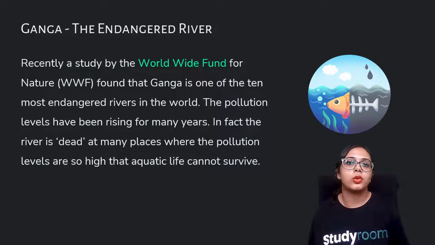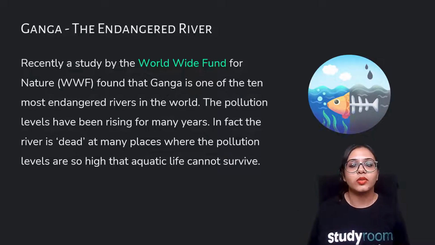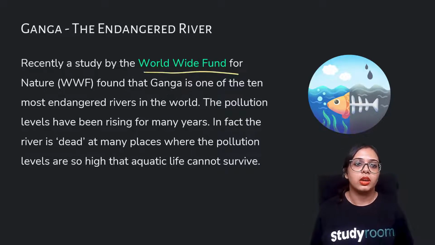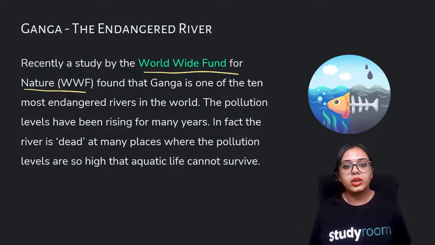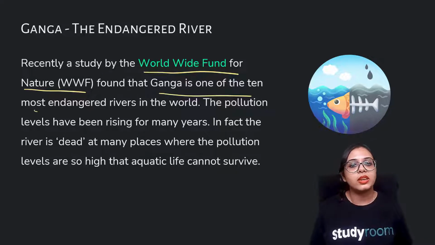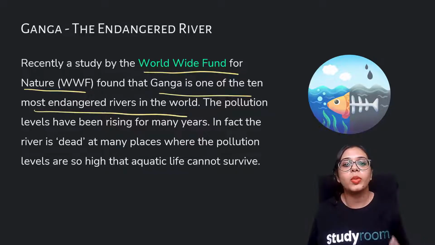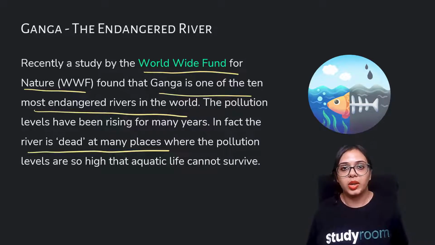Some people, like I told you, defecate in it, and use it for washing themselves, washing their clothes, washing utensils, etc. Now, the World Wide Fund for Nature found that Ganga is one of the 10 most endangered rivers in the world because of so many pollutants. Because of so many pollutants, the river is dead at many places.